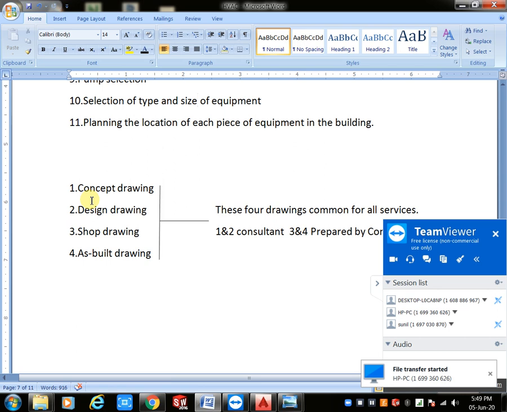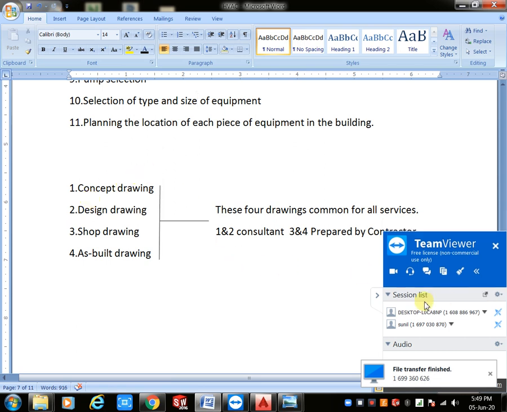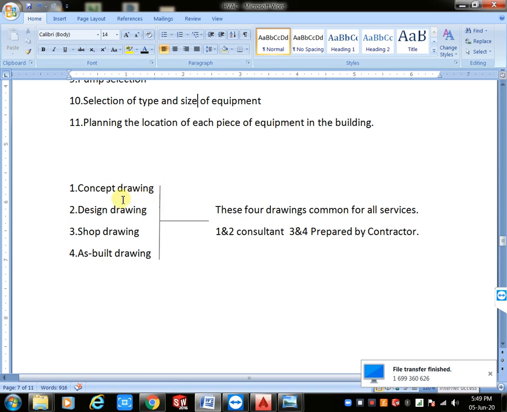And design drawing means we will maintain the entire standards and design conditions. The concept drawing is only for rough drawing. For quotation purpose or cost estimation purpose, we want to give some information or layout to the client persons. In that condition you prepare concept drawings. Design drawing means we want to maintain particular standards, like ASHRAE and ISHRAE, and we will design our entire routing, the supply air routing or return air routing.